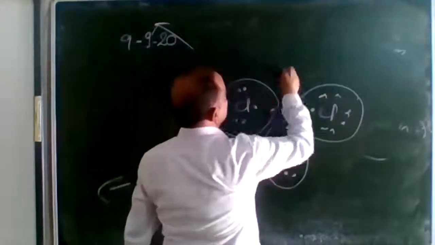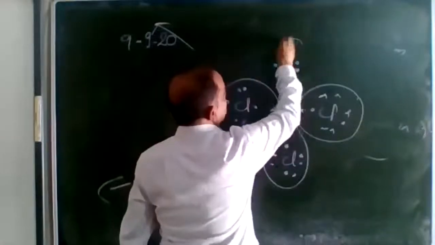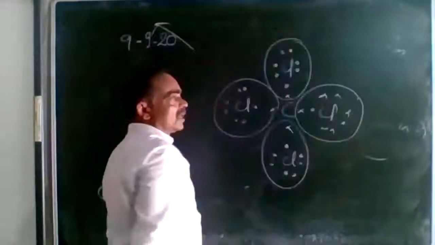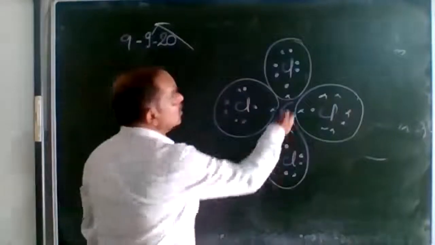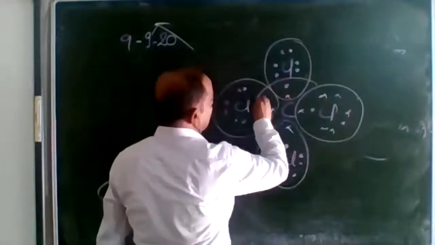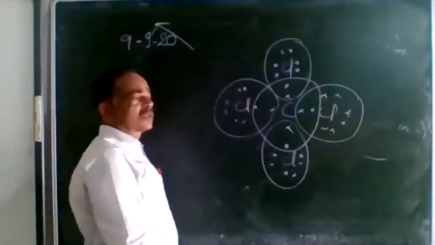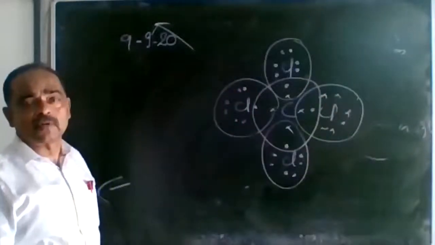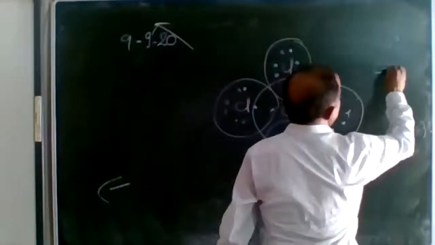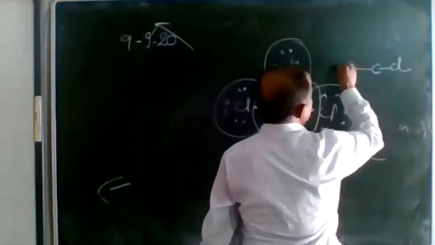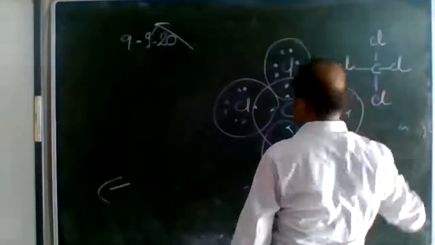Sharing is this. The sharing takes place as I told you. If the chlorine shares the electron of carbon, the carbon needs to share the electron. So carbon will be sharing the electrons this way. Each of these elements is close to octet configuration, the electron configuration. Therefore, we can write it this way: carbon, single bond with chlorine, single bond with chlorine, and in this method, carbon tetrachloride is formed.